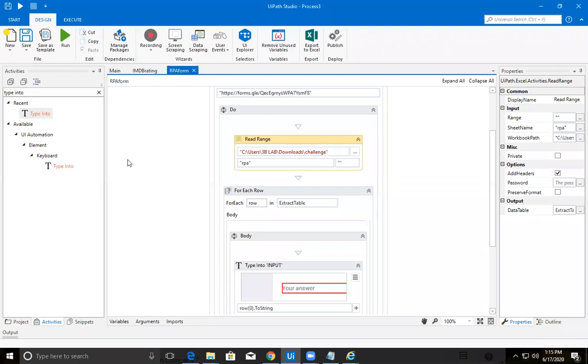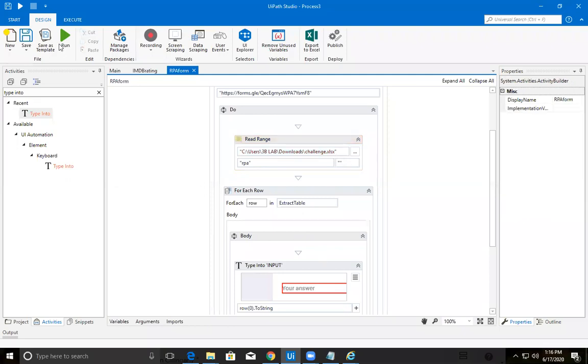What is the URL you have provided, in the same manner which I have provided here? The URL is something different for me. Have you provided the file name after this? Yes, sir, .xlsx like this. So it worked. Okay, let me check again.